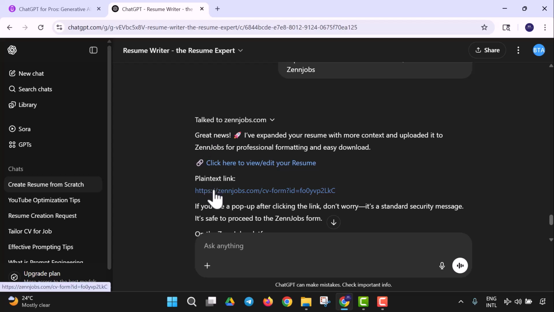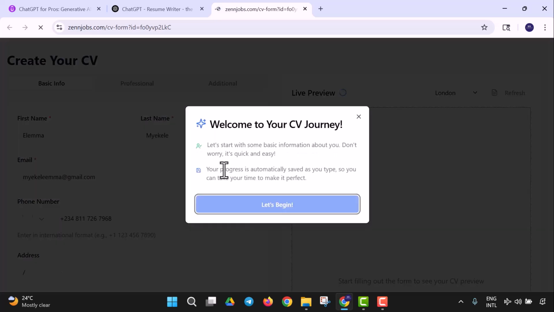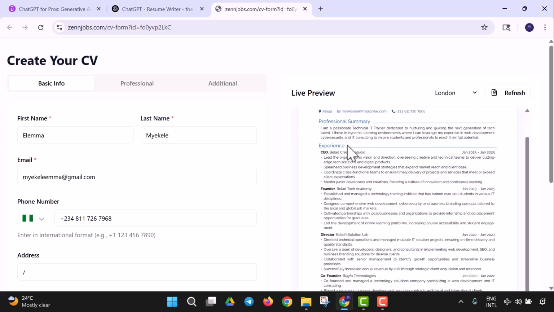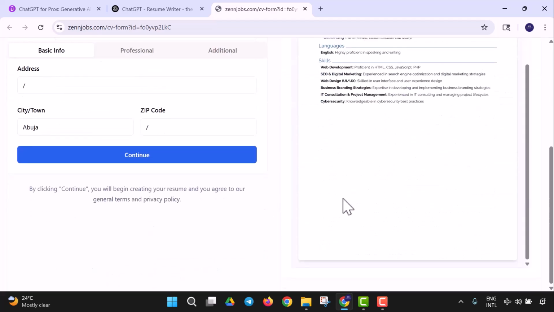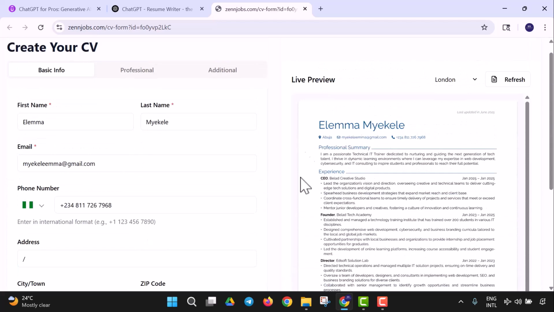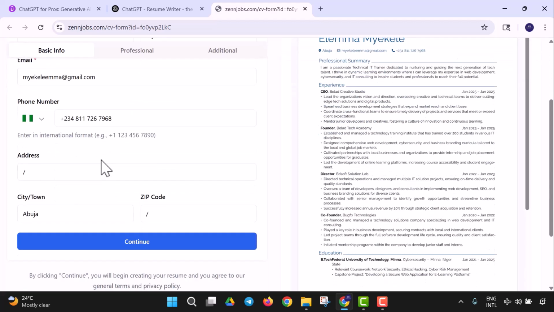So you can download this as plain text, or you download this. So let me click here, and it takes me to Zen Jobs where I'm going to see my resume. And this way you're going to begin. So let's begin, and you're going to see the live preview of my resume. As you could see right here, this is my resume being created live. Yes, so this is a live preview of the resume being created. So let's continue this right now.